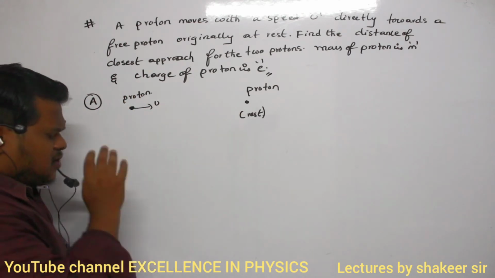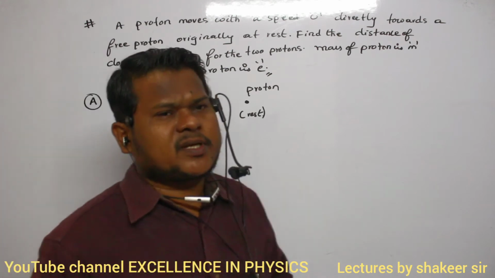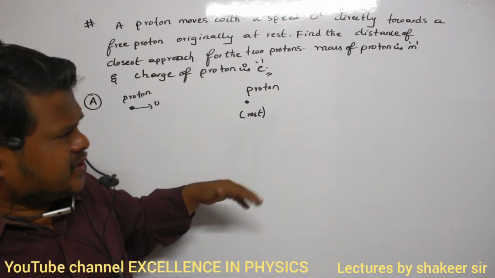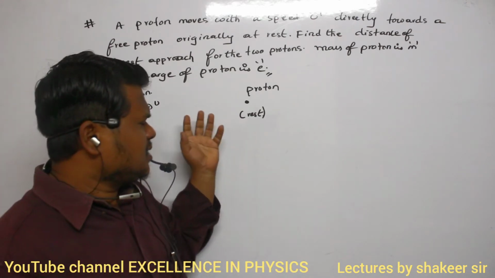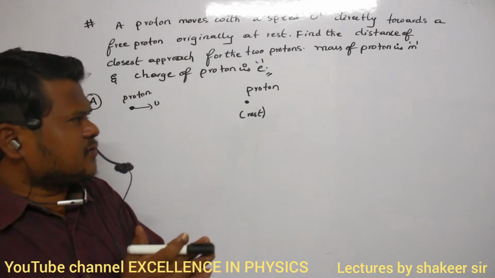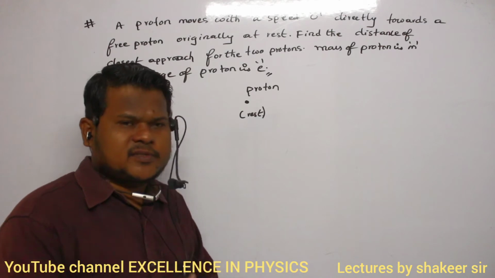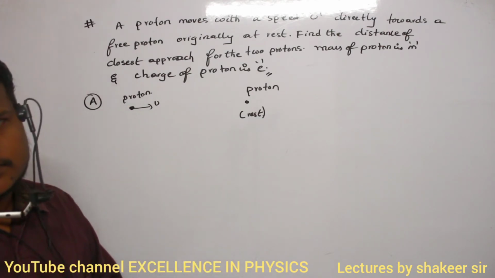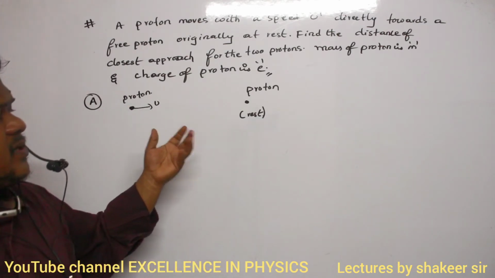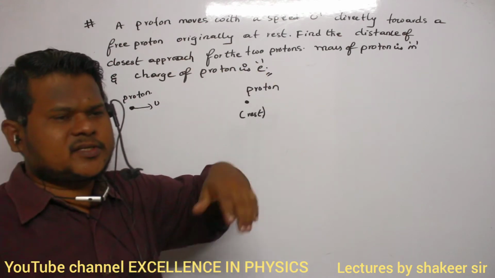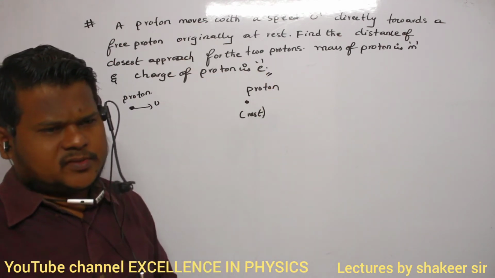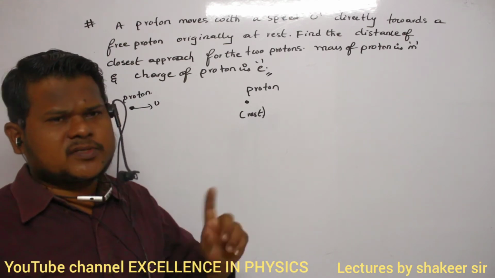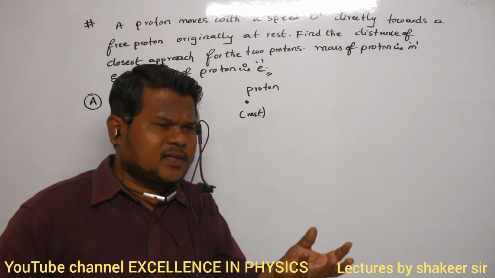Now what is meant by distance of closest approach again? In the previous condition also we calculated the distance of closest approach. Then what is the difference between the two? In the previous condition, the tin nucleus was at rest; somebody was holding that tin nucleus.